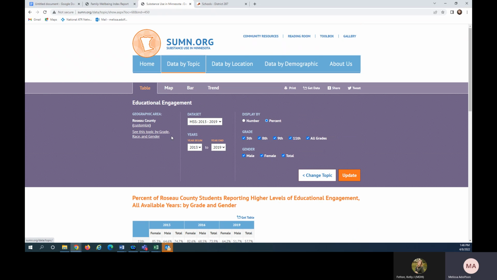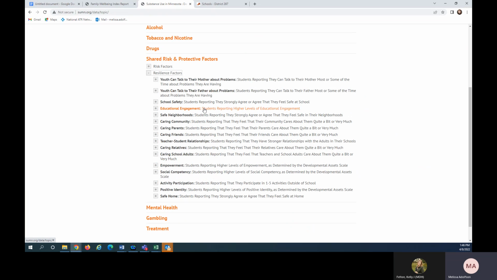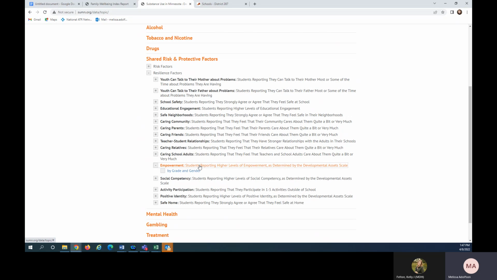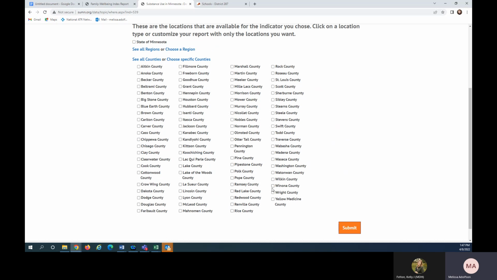Going back to data by topic, and again, taking a look at those resilience factors, similar to educational engagement, there are 3 measures from the Search Institute's developmental assets: empowerment, social competency, and positive identity. So we'll take a look at empowerment. Take a look at Winona County.